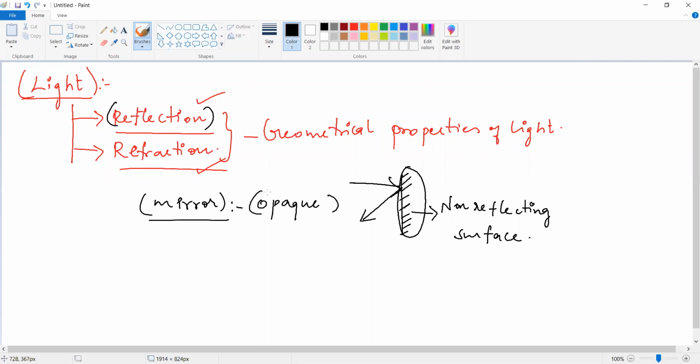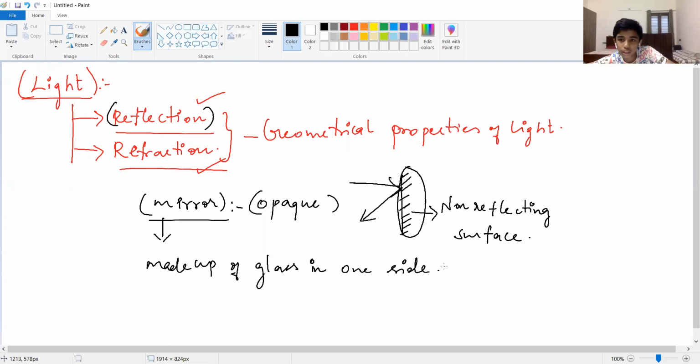Okay, so please see that the mirror is made up of glass on only one side. The back side of the mirror is a non-reflecting surface. It does not contain any glass. So by using this mirror only we can get the reflection.